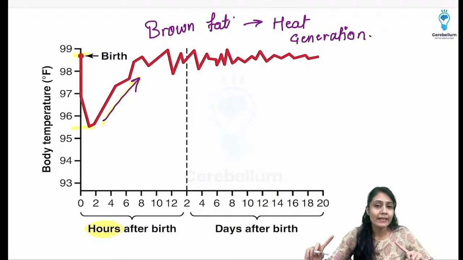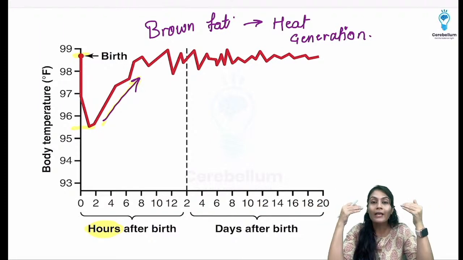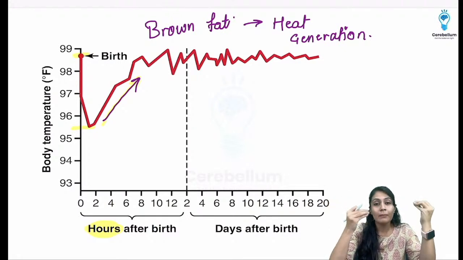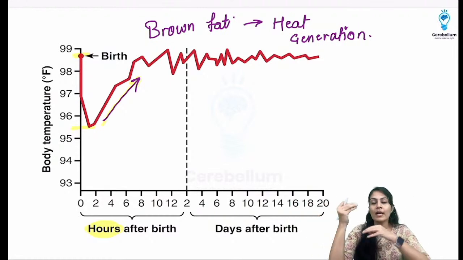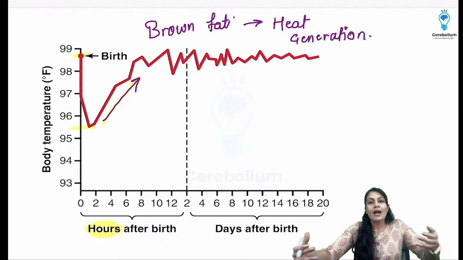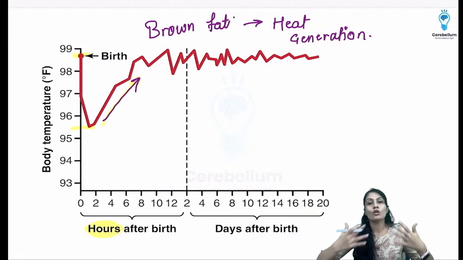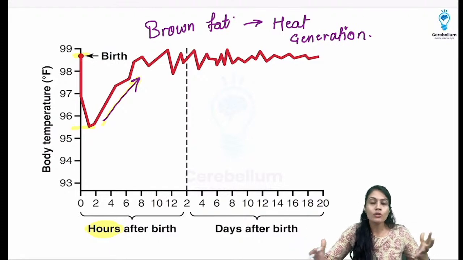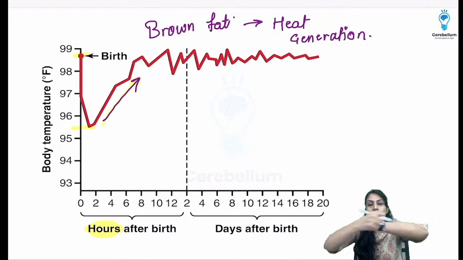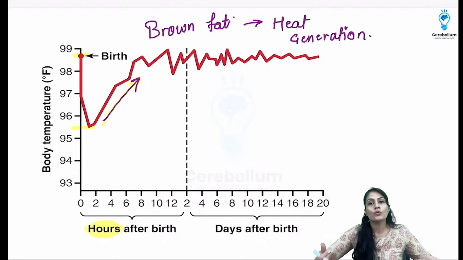And what you can see later on also, it is not very stable. Why? Because the temperature regulation mechanisms are not developed in the baby. So we have to take care that the baby will not get hypothermic. And that's why you must have heard of the kangaroo method. What is it? As soon as the baby is born, we ask the mother to hug him without any clothes. Why? Because the mother has a lot of heat generating at that time because of the hormonal changes. And if she keeps the baby very close to her body, definitely the temperature is going to increase.